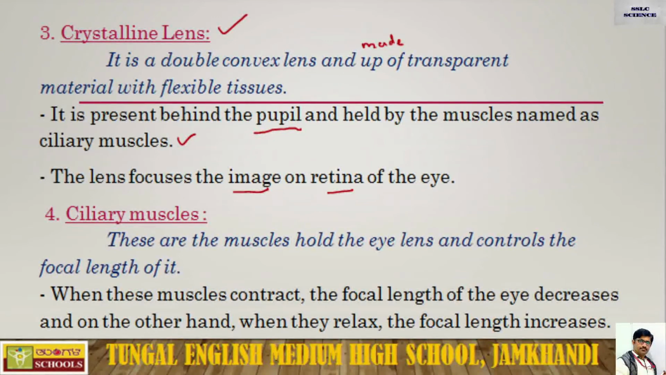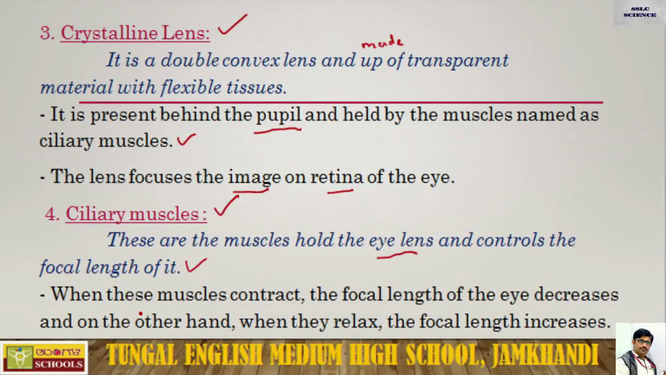So the next point, that is ciliary muscles. These are the muscles that hold the eye lens and control its focal length. Ciliary muscles stretch or contract, and by that the focal length of the crystalline lens is going to adjust. In fact, there are two groups. One is on the top and the other one is on the bottom.